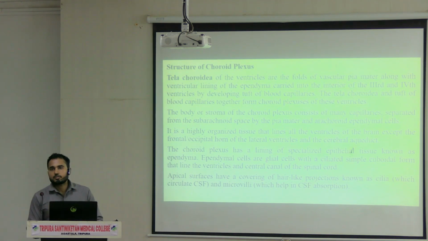Next, the structure of choroidal plexus. Now, why is the choroidal plexus important? Just now I have mentioned that the production of the CSF is taking place from the choroidal plexus, which is a specialized structure which is present inside the ventricles. Inside the ventricles, that specialized structure is present.